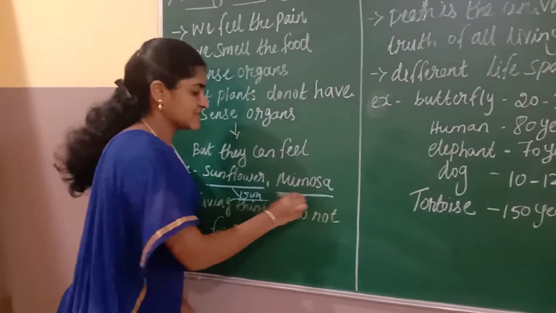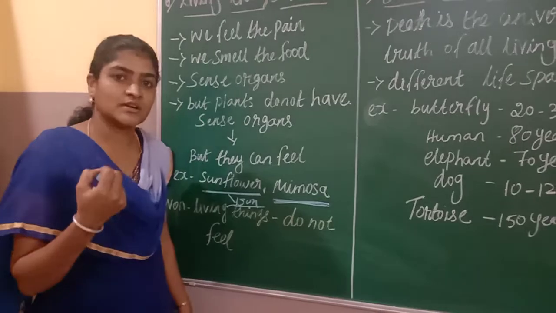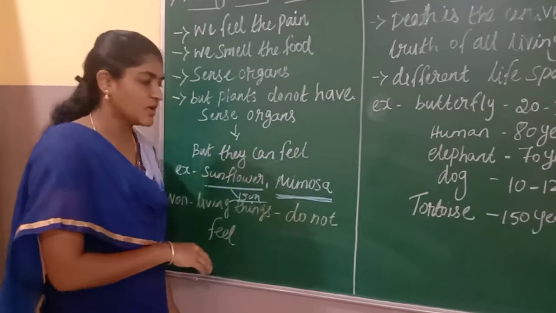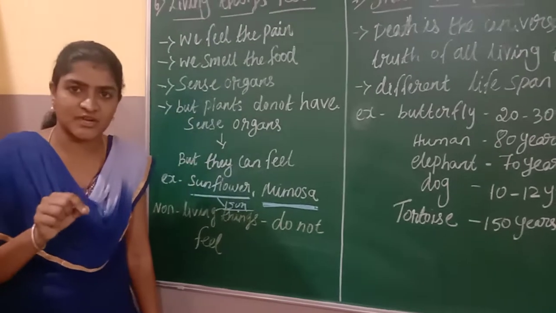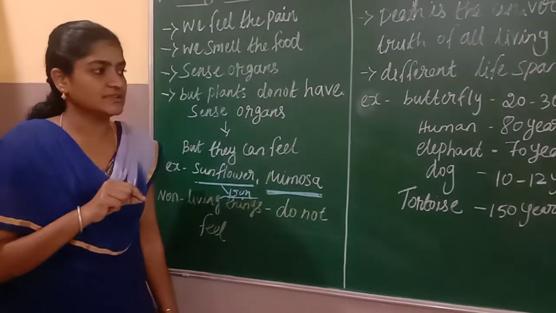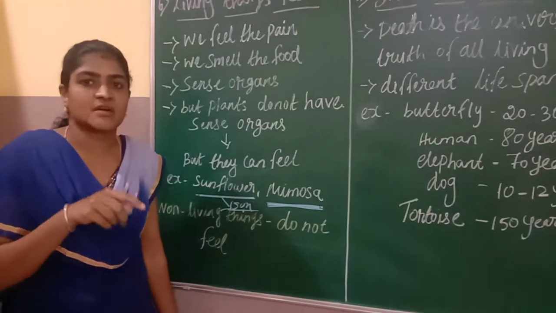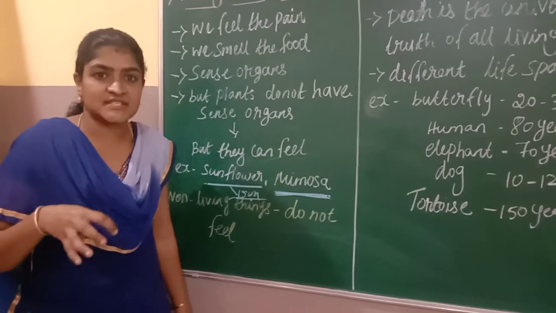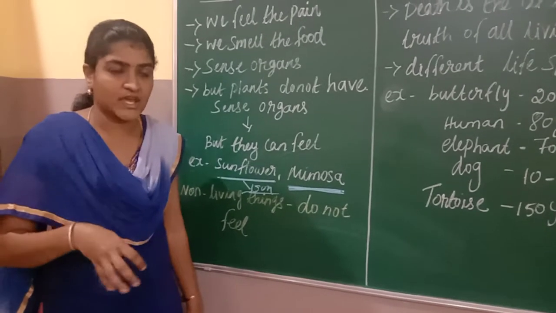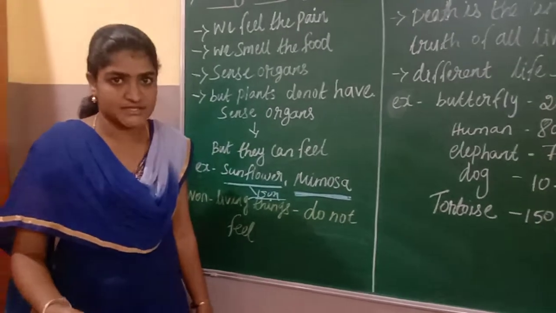And mimosa is nothing but the touch-me-not plant. The touch-me-not plant has one more name, mimosa. When you touch the touch-me-not plant's leaves, as soon as you touch them, they shrink. After a few minutes it comes back to the normal stage, because it is feeling the changes happening around it. So based on the changes, it gives a response to us.